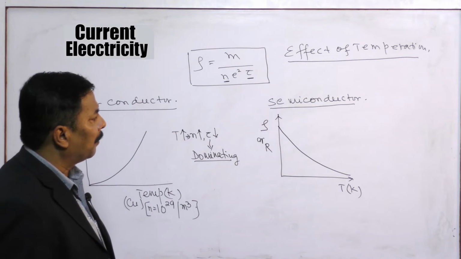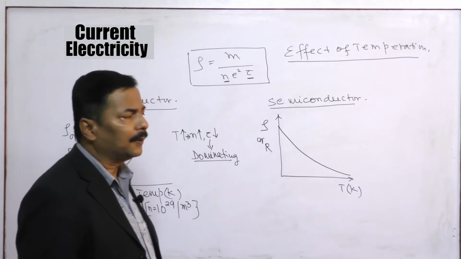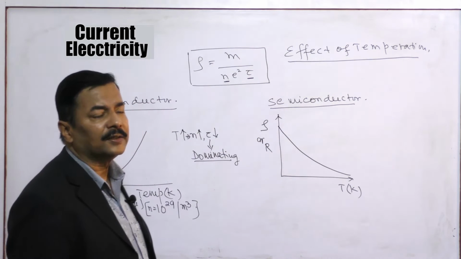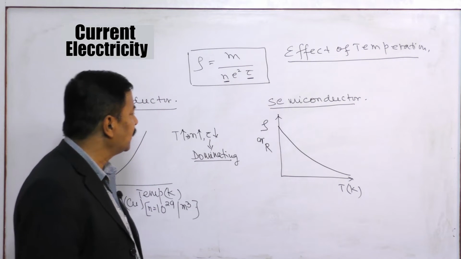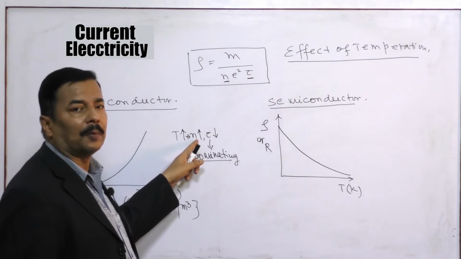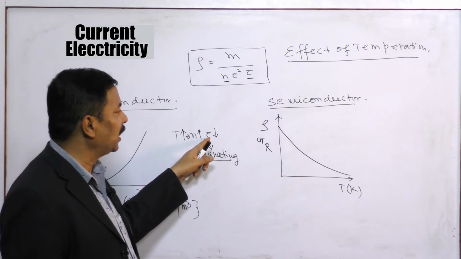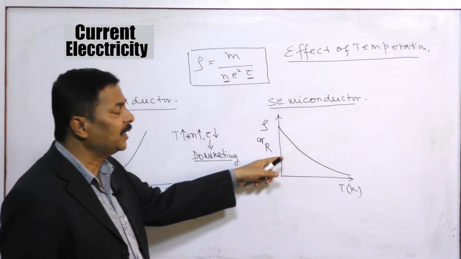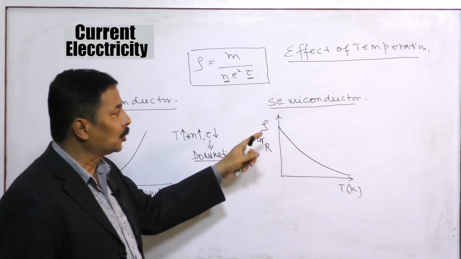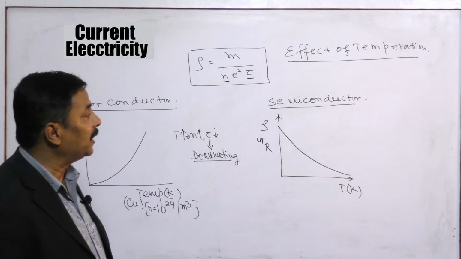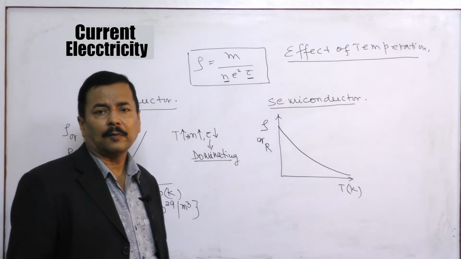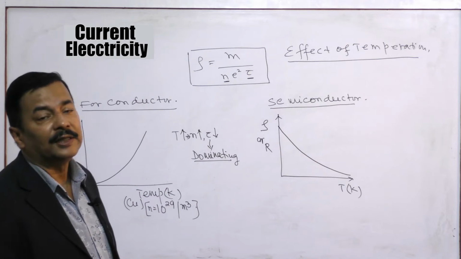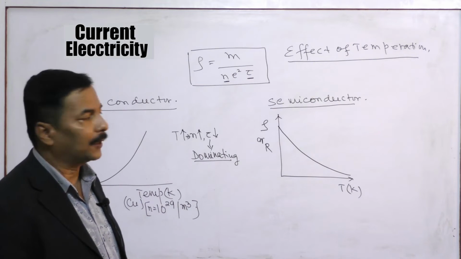By increasing the temperature, the resistance or resistivity of a semiconductor decreases. Why? In this case the N effect dominates. Here this dominates, so the result is an increase; here this dominates, so the result is a decrease. So its resistance and resistivity both decrease with increase in temperature.